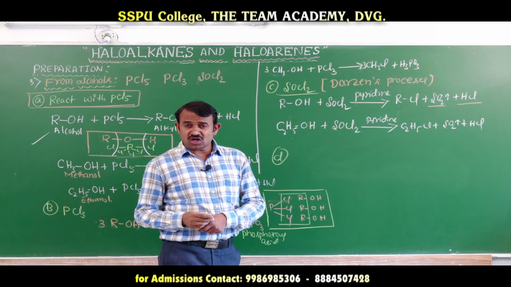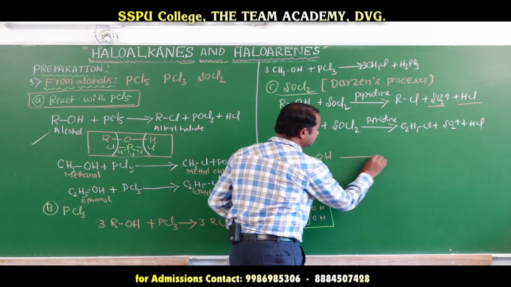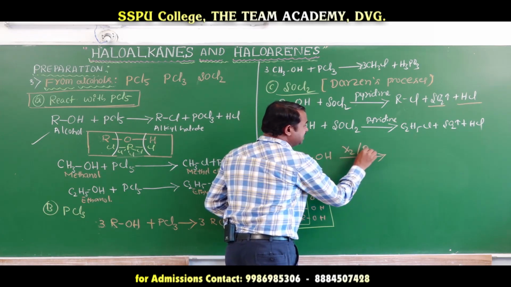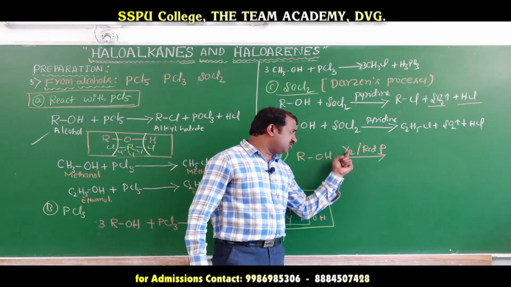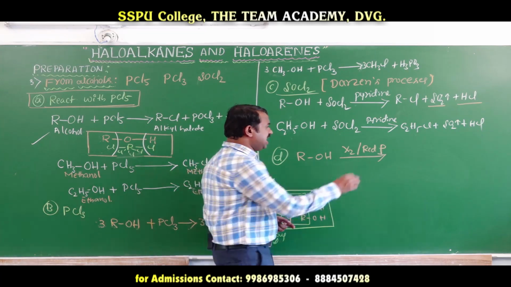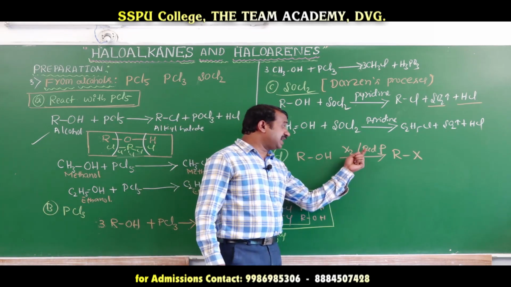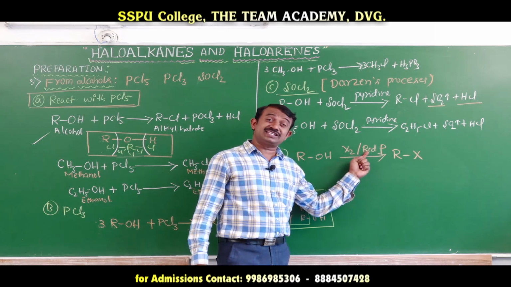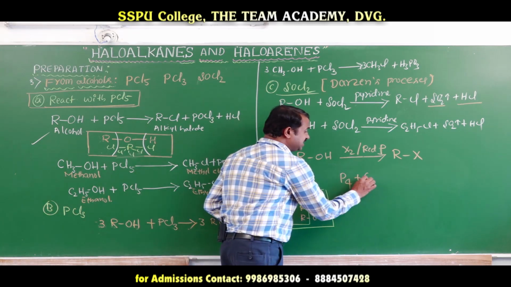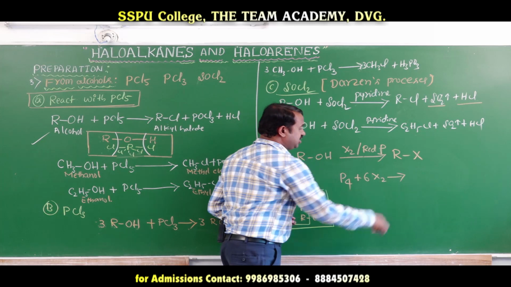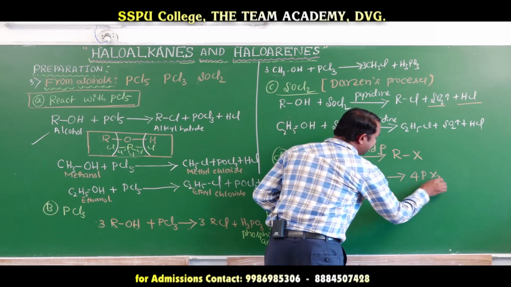Sometimes they will ask: alcohols react with halogen in the presence of red phosphorus. Here also you will get an alkyl halide. Red phosphorus reacts with halogens to form 4 molecules of PX3.